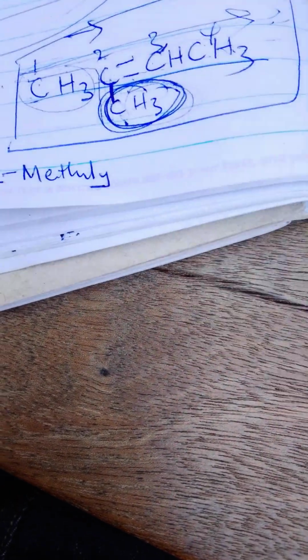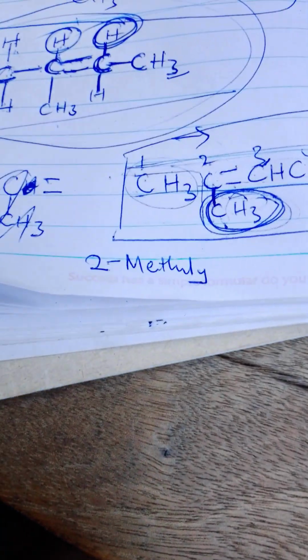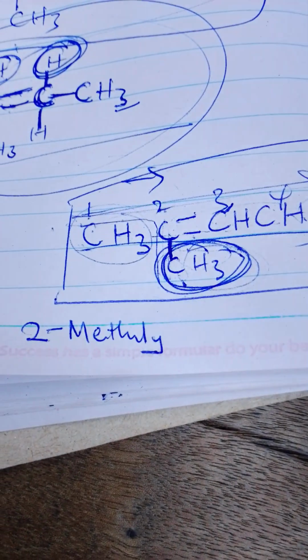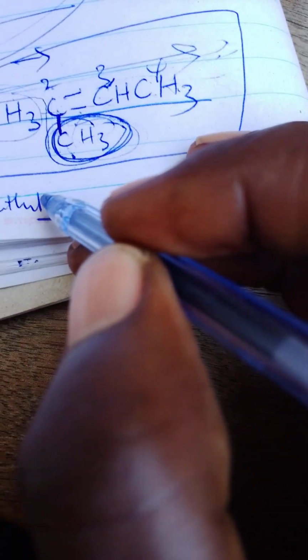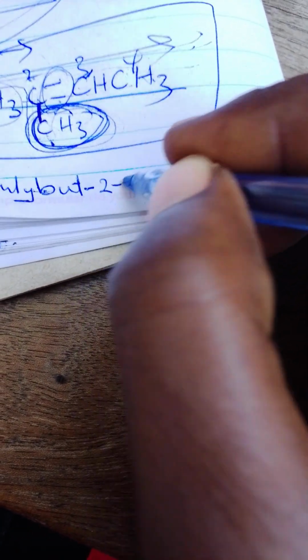So if it has 4 carbon atoms, the parent name automatically should be but-. Because it is an alkene, it's going to be butene. But I have to be specific on the position of the double bond, and therefore it is going to be 2-methylbut-. The double bond is in position 2, so it is but-2-ene.